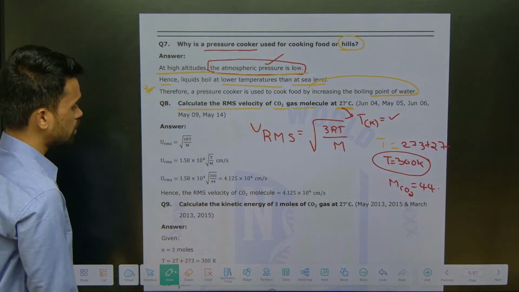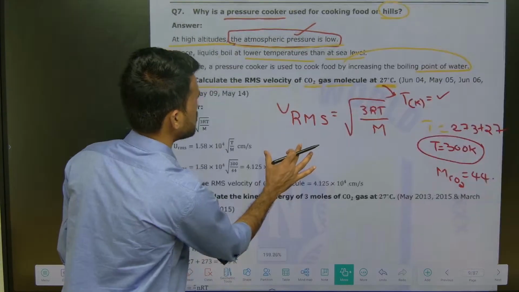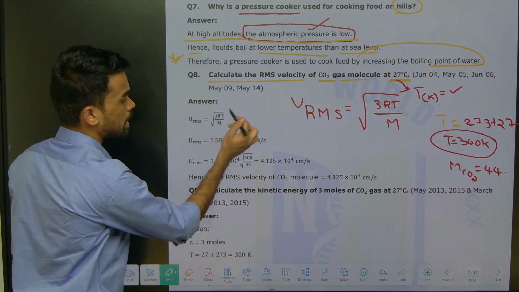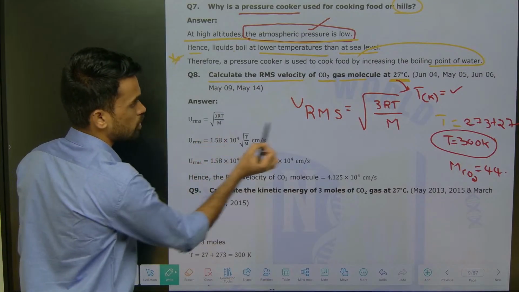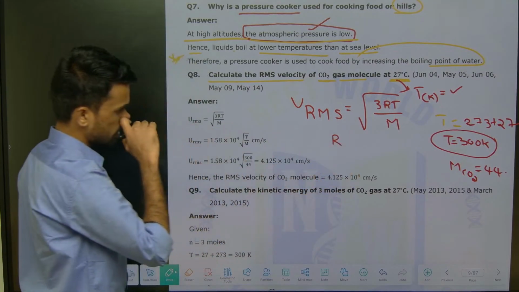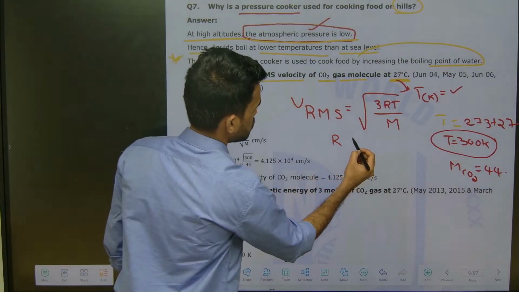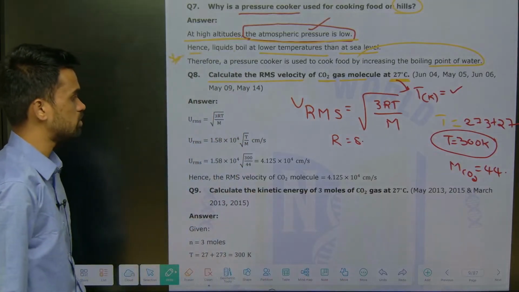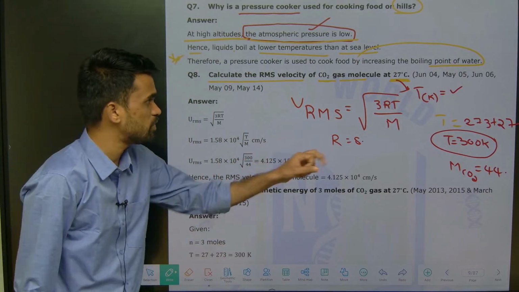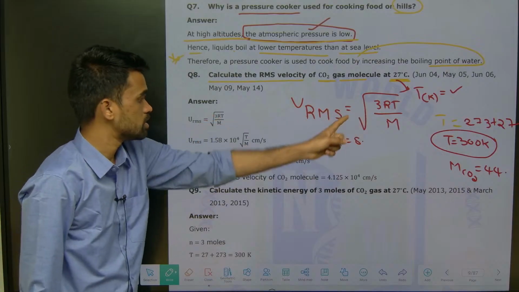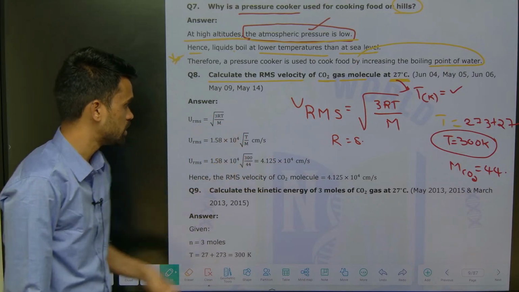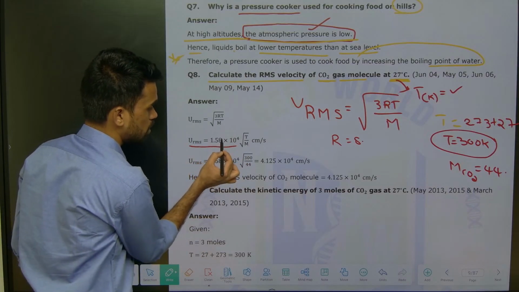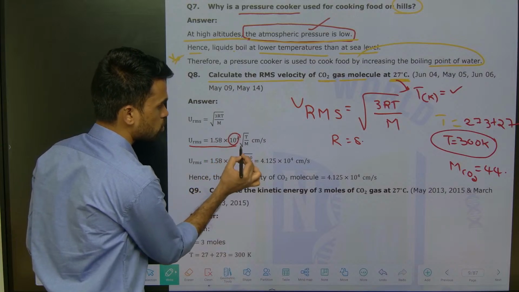Now look at what they are explaining in this case. U RMS is equal to root over 3RT by M. What is R here? You can take this value as 8.314 joules per Kelvin per mole. Upon substituting the values and simplifying, you will get a relation something like this: U RMS is equal to 1.58 multiplied by 10 power 4 root over T by M.